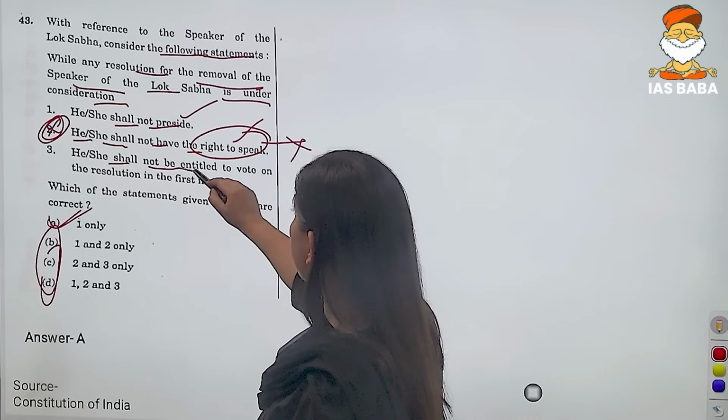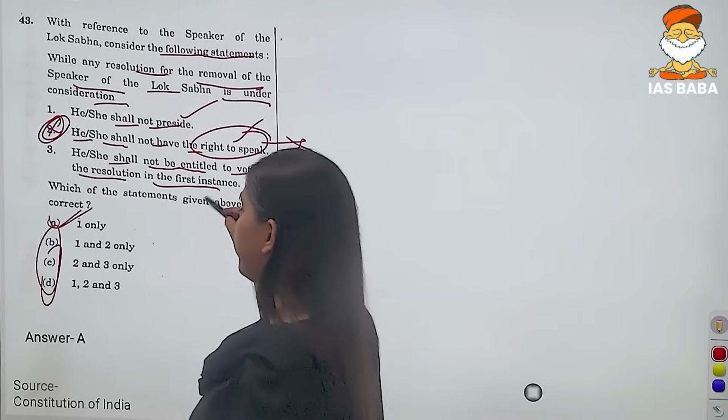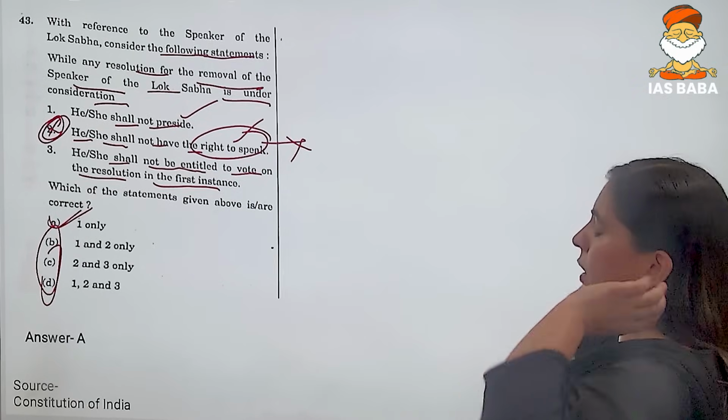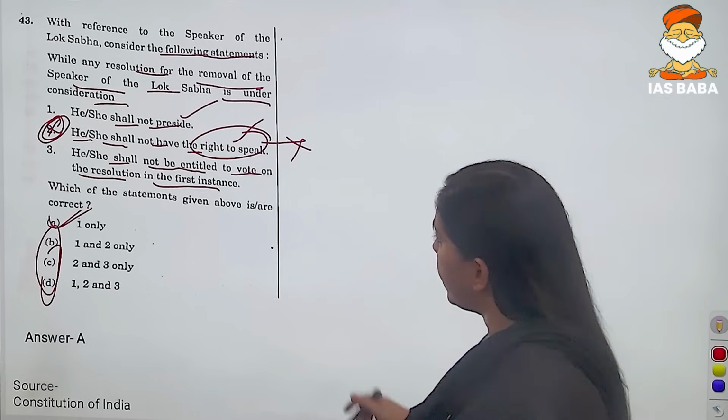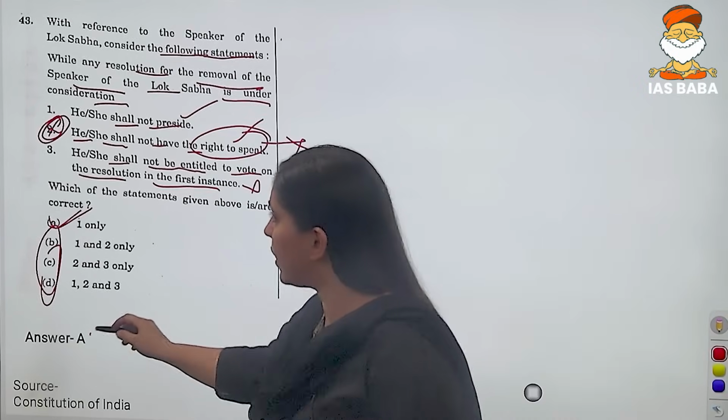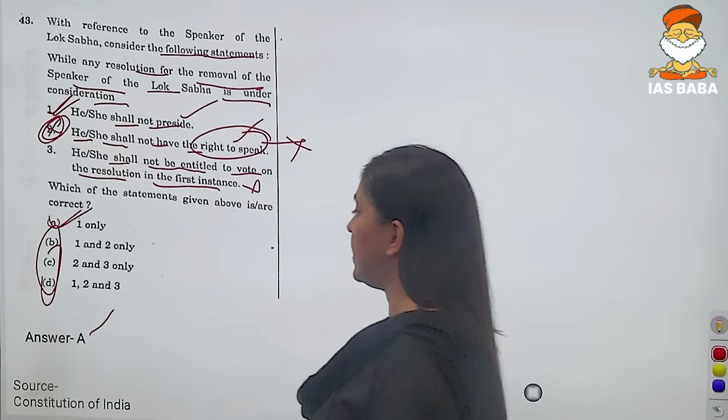So our answer would directly be statement number 1. That is, he or she shall not preside, but he or she has the right to speak. He or she shall not be entitled to vote on the resolution in the first stand, right? So our statement number 3 is also incorrect. Right? So the answer would be B. That is, only statement 1 is correct.